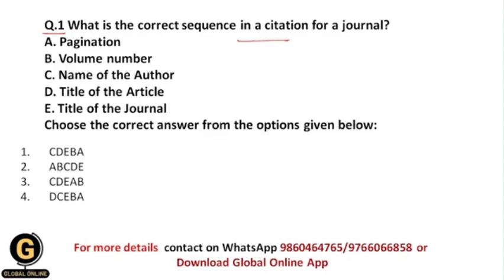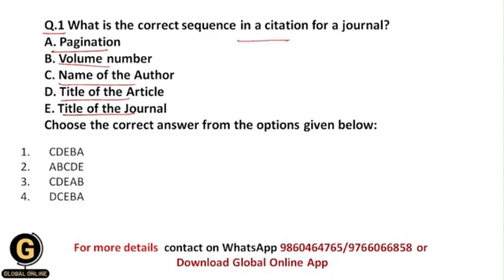So let us see the different options: pagination, volume number, name of the author, title of the article, title of the journal. Students, everyone uses a standard format of referencing style, and it includes a sequence of certain things.